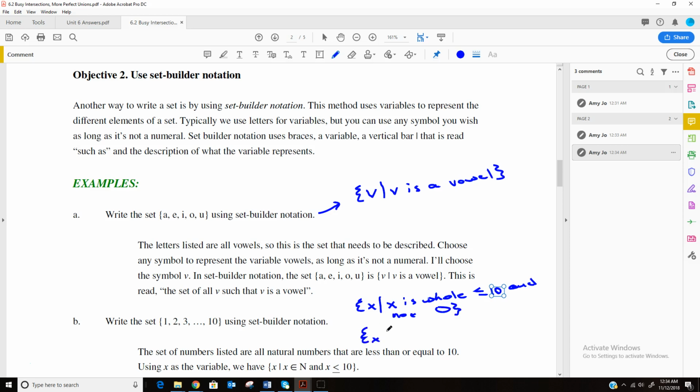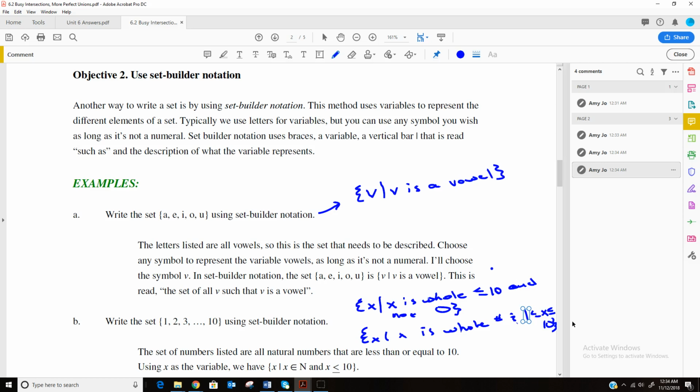We could also say x, where x is a whole number and 1 is less than or equal to x is less than or equal to 10. So we could describe it different ways as long as you get those numbers and not any other numbers.